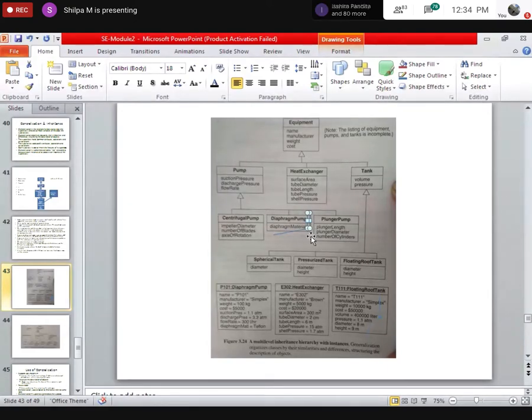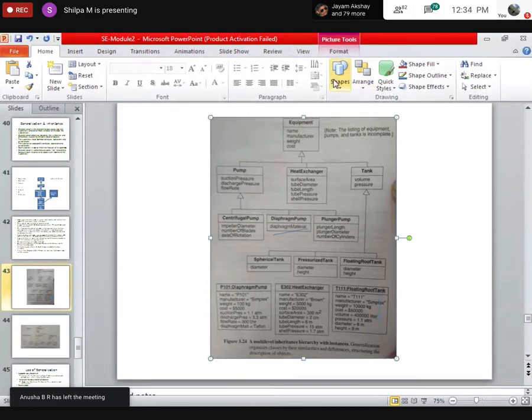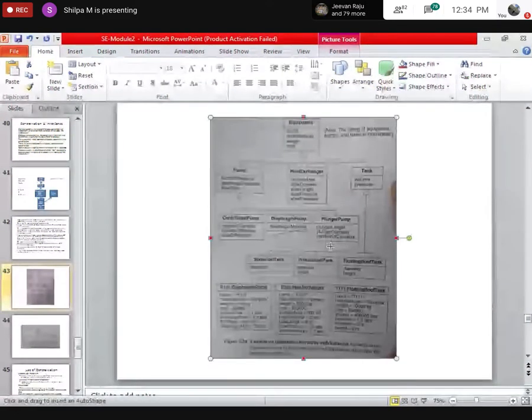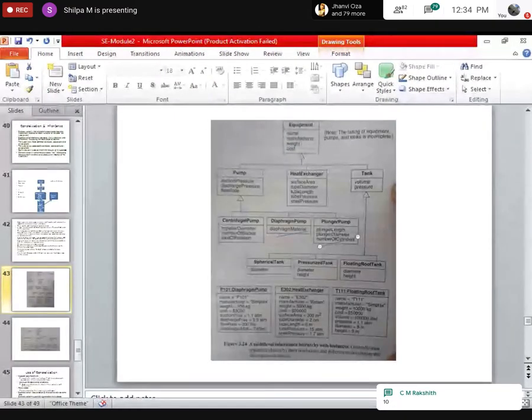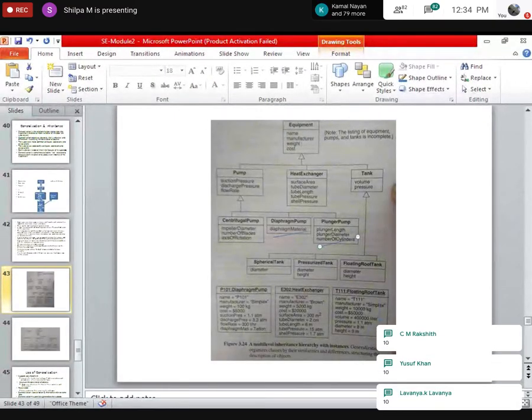Okay. How many attributes will plunger pump have? This one, plunger pump. How many attributes will it have? Asta, can you give the answer?